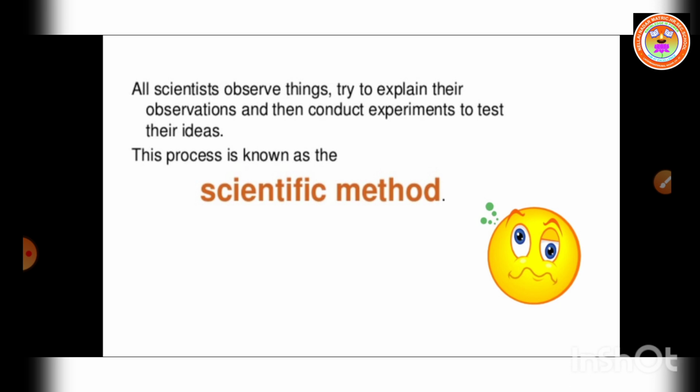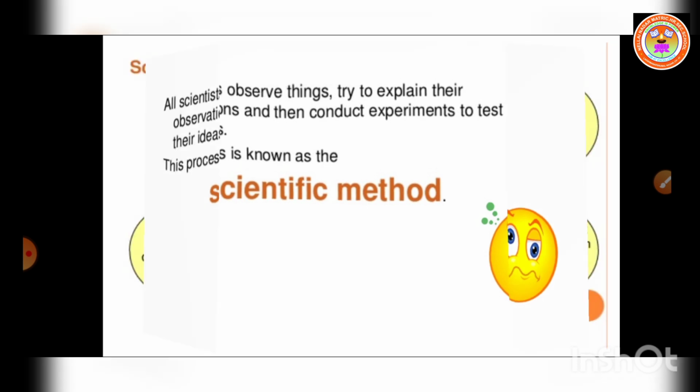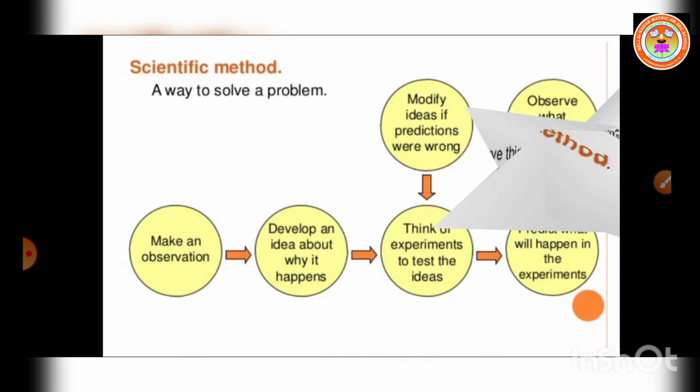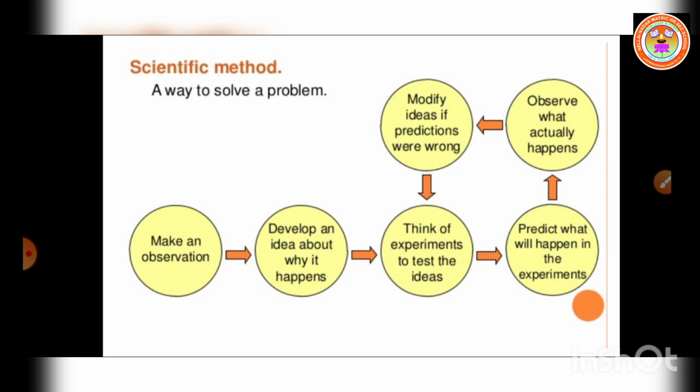So, what is scientific method? First, we have to observe the things, then try to explain the observations, and then conduct the experiments to test their ideas. So, this process is known as what? Scientific method. So, the scientific method is a step-by-step approach in studying natural phenomena and establishing the laws which govern these phenomena.